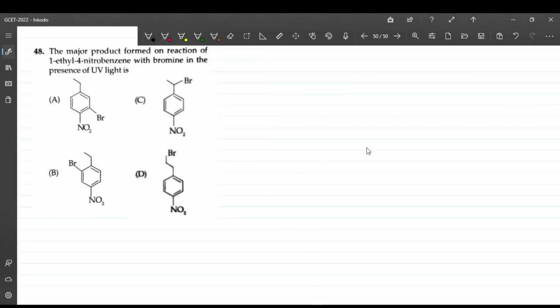Question 48. The question asks, what is the major product formed on a reaction of 1-ethyl-4-nitrobenzene with bromine in the presence of light. First we'll write the structure of the benzene derivative. It is 1-ethyl, ethyl means CH2CH3, on the benzene, and 4-nitro. This is the nitro. This is what the compound is.